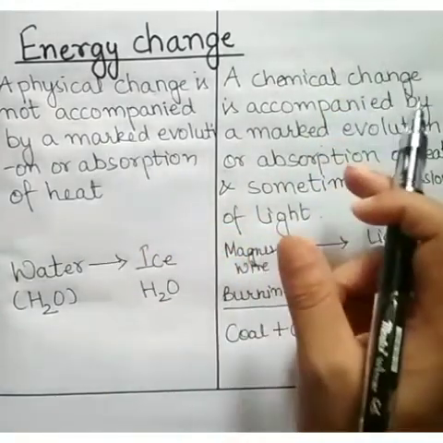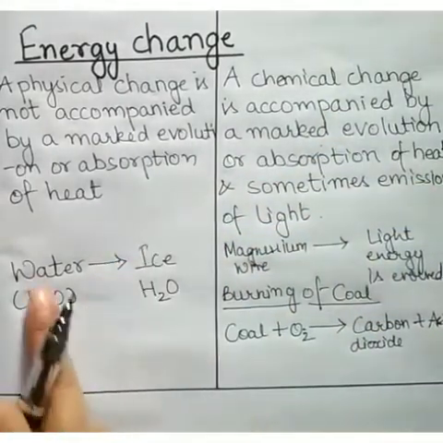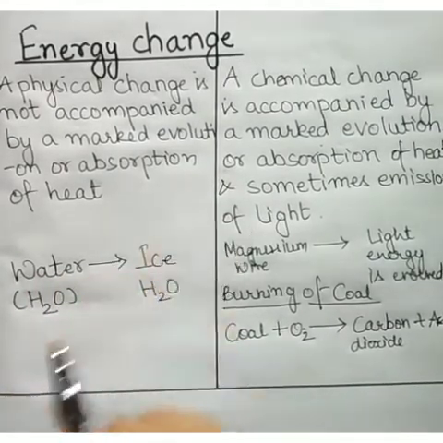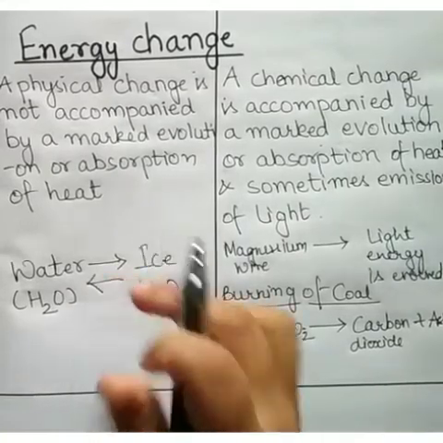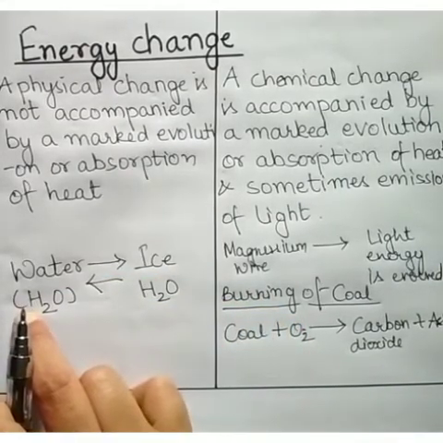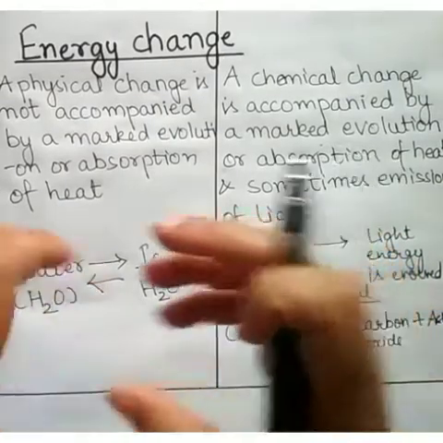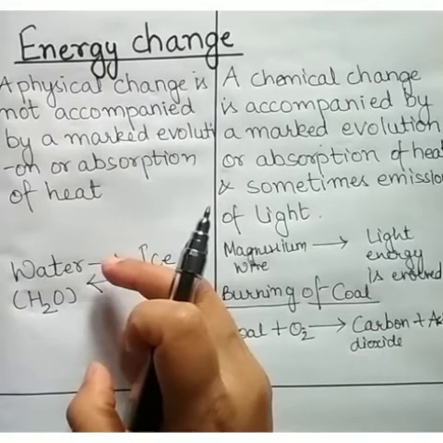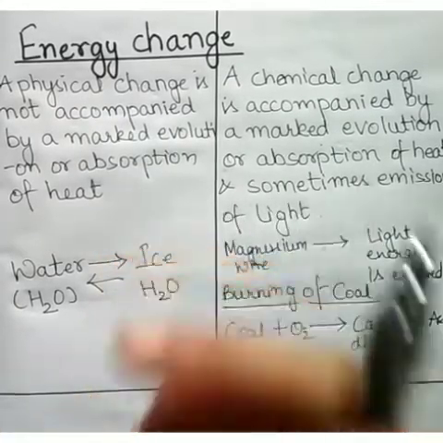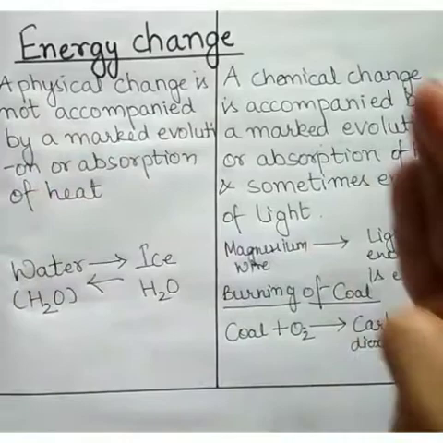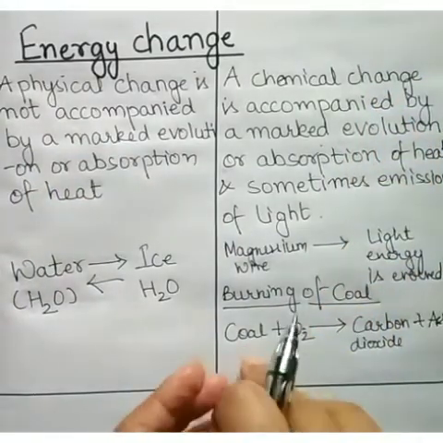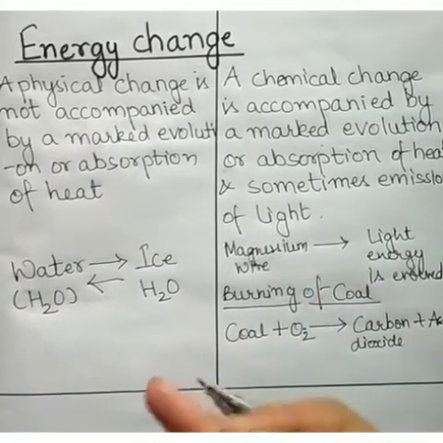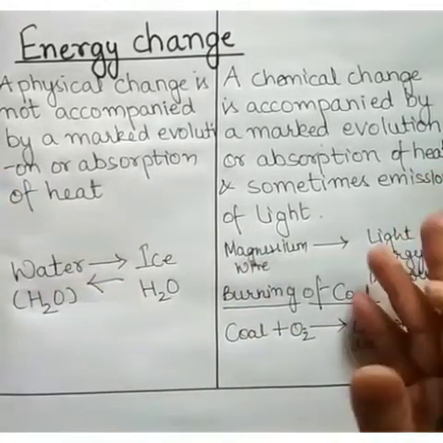But in a physical change, for example melting of ice, ice melts and turns into water, and the amount of energy change is smaller compared to the chemical change. For example, when we burn coal, it gives out carbon dioxide, ash and a lot of heat energy.